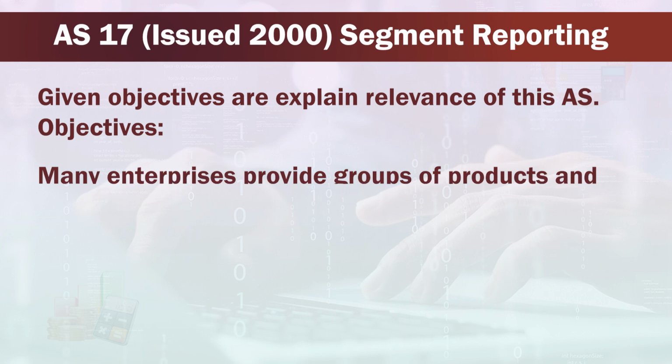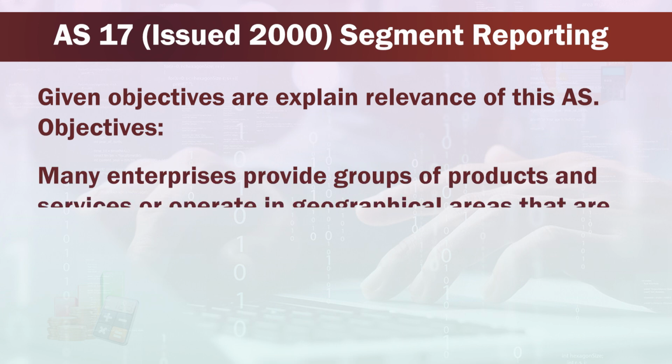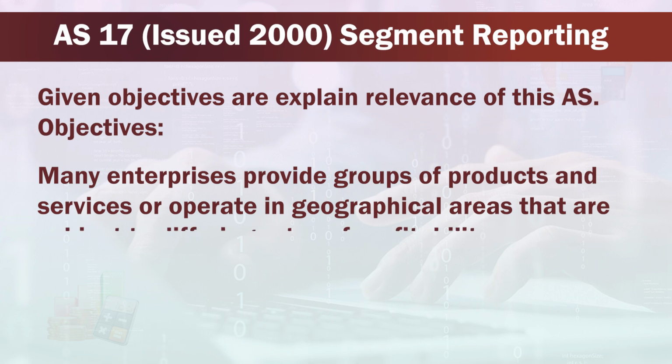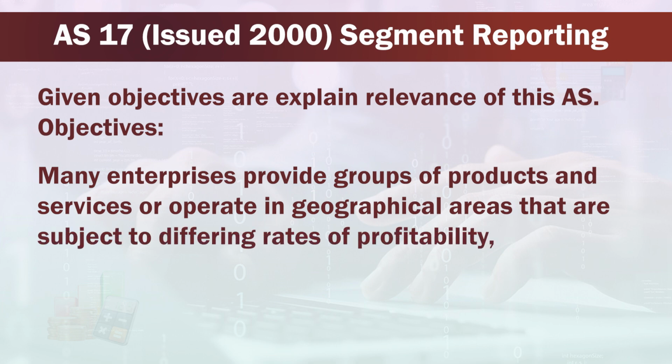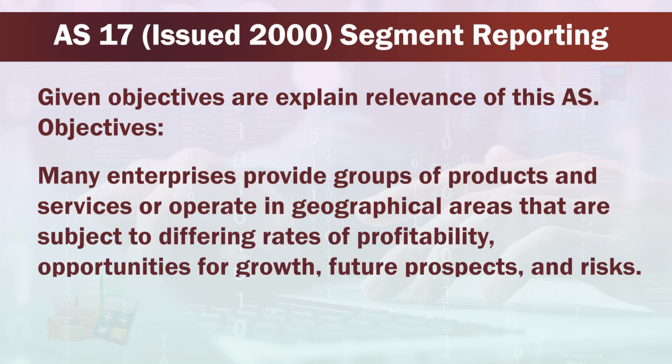Many enterprises provide groups of products and services or operate in geographical areas that are subject to different rates of profitability, opportunities for growth, future prospects and risk.